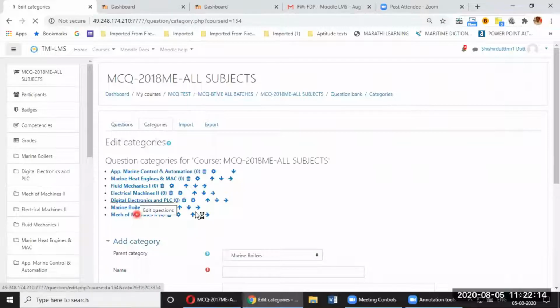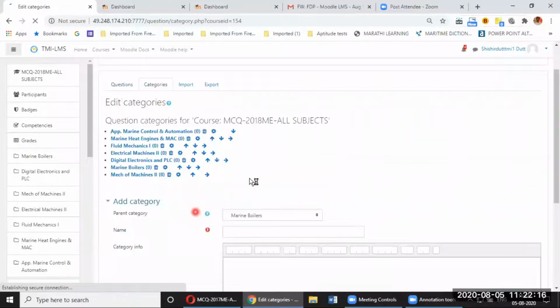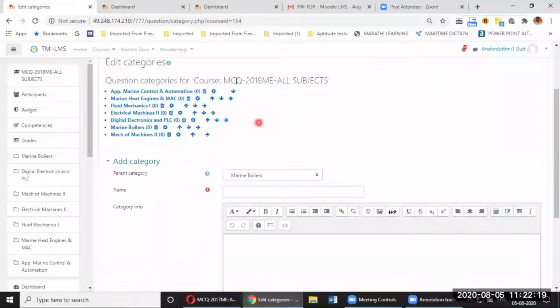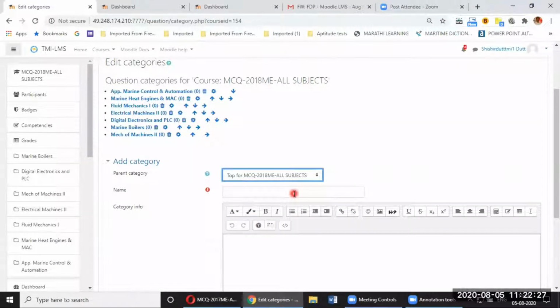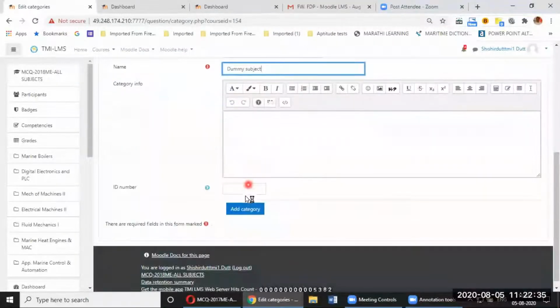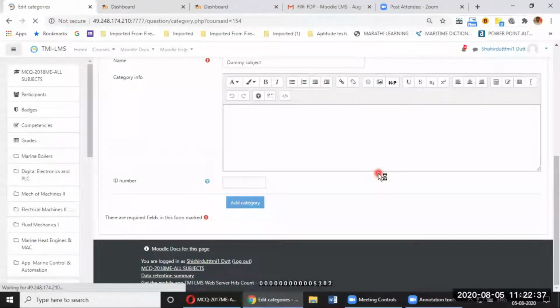Let me add a new category under MCQ 2018 ME all subjects. I'll select the parent category as top for MCQ 2018 ME all subjects, and I'll name it dummy subject. The category info I'll leave blank, and I'll put the category name first.